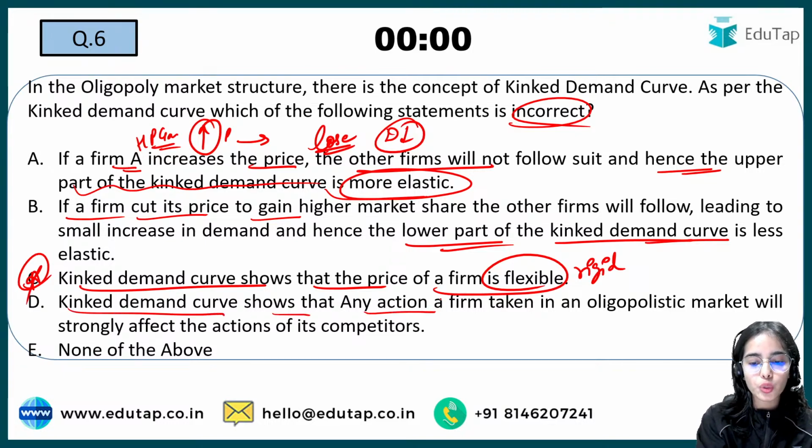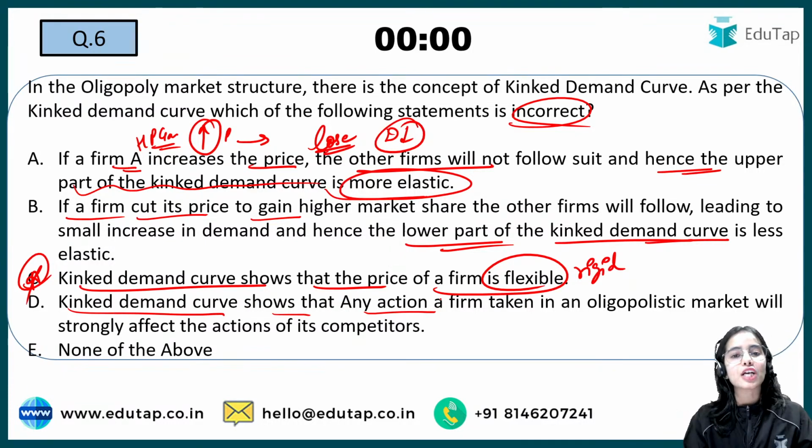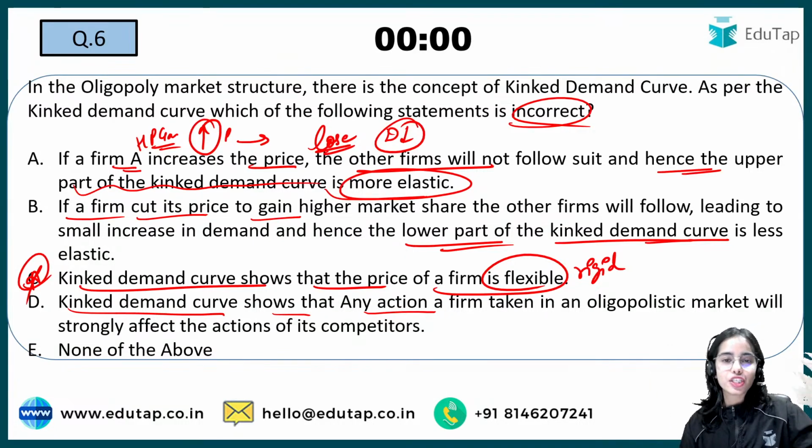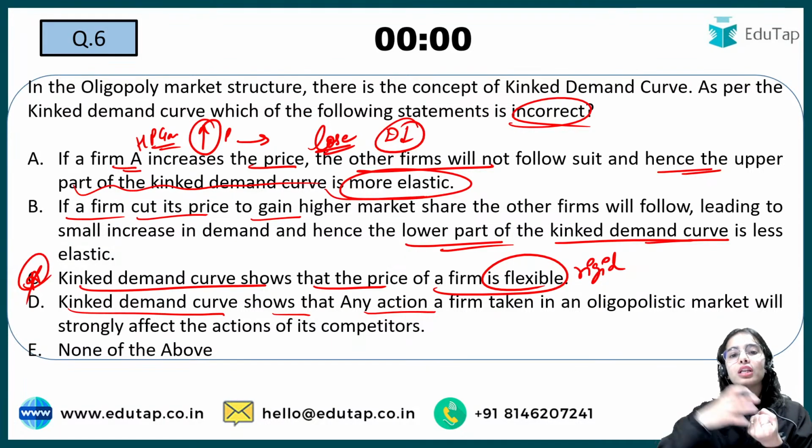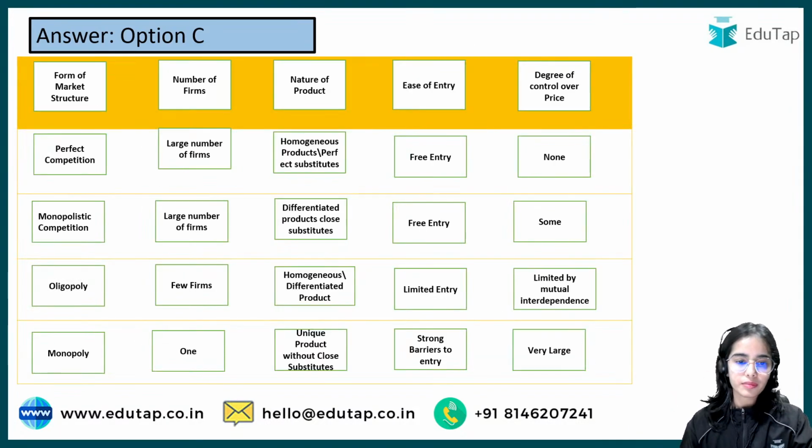The kinked demand curve shows that a firm's action affects the action of other firms also. So whatever action HP Gas is taking, that will affect the other firms also. So that is the idea.